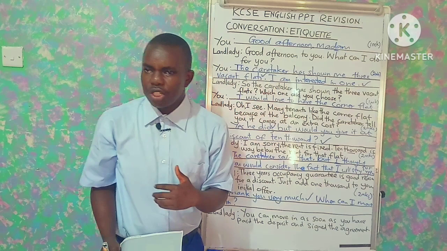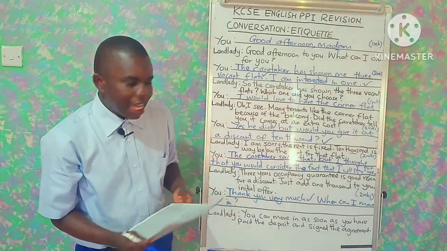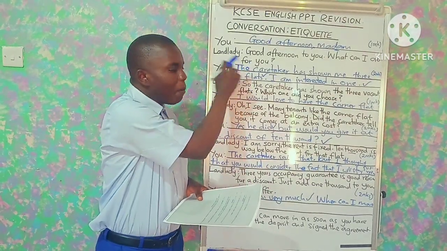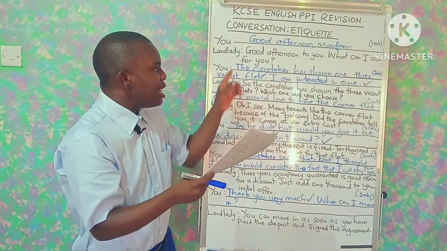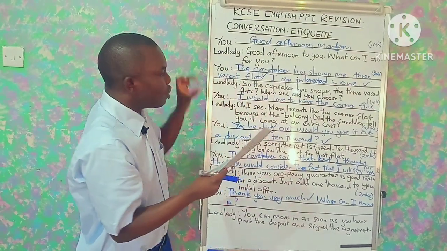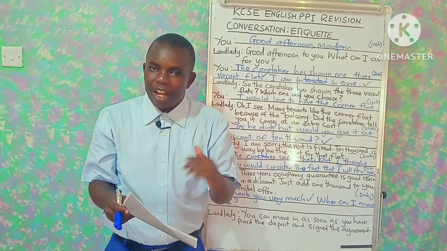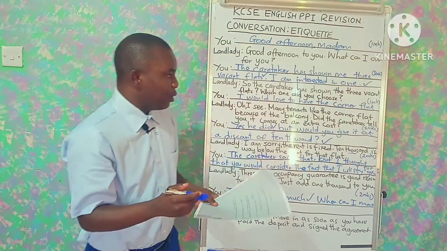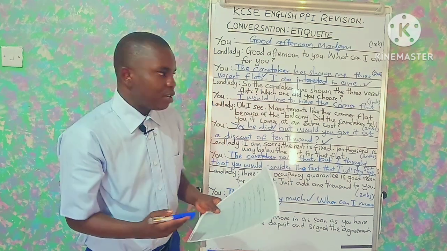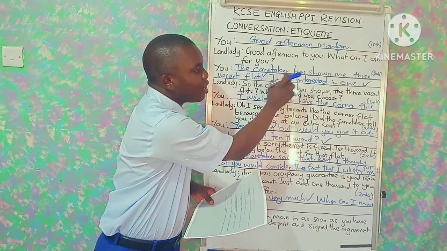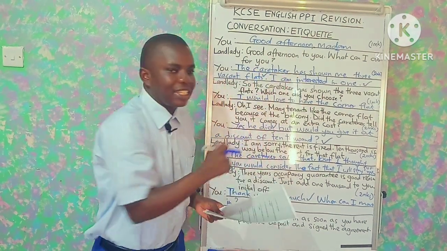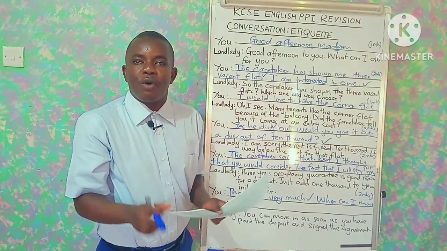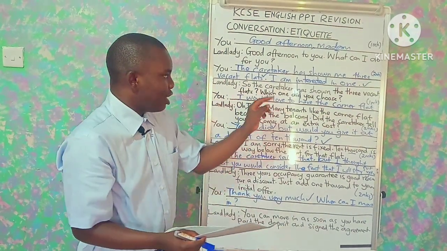Which one did you choose?" So it means that the student must have mentioned something about the caretaker showing them 3 vacant flats. So we could probably have a statement like, "The caretaker has shown me 3 vacant flats," and that is the first point where the candidate scores.